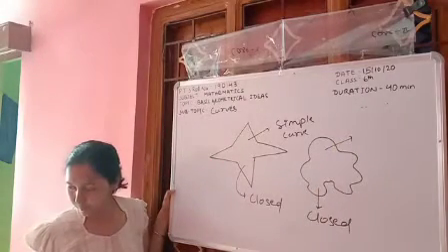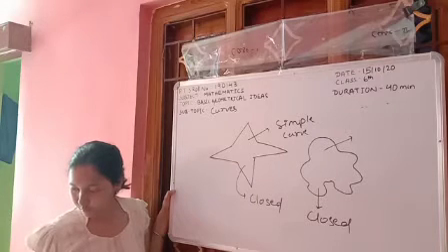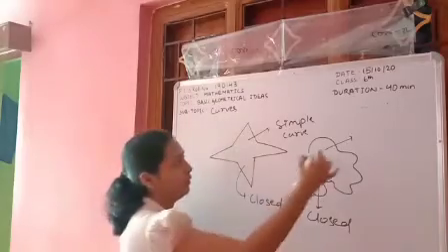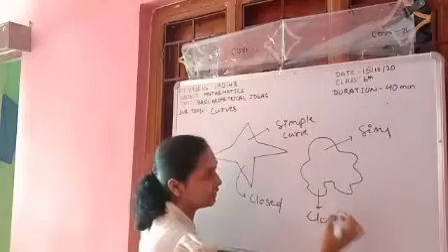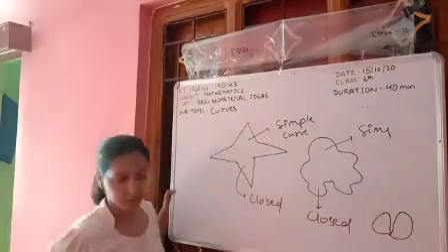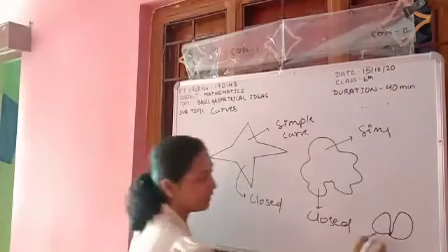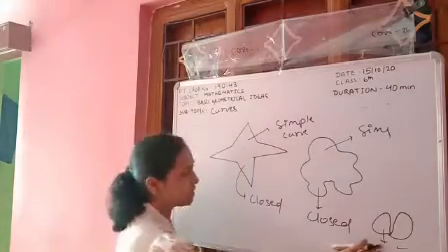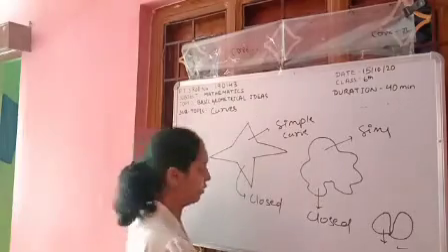Is this intersecting with itself like this? No. Those curves which intersect with each other are only a special type of curve. Except these, all curves are simple curves. Okay?